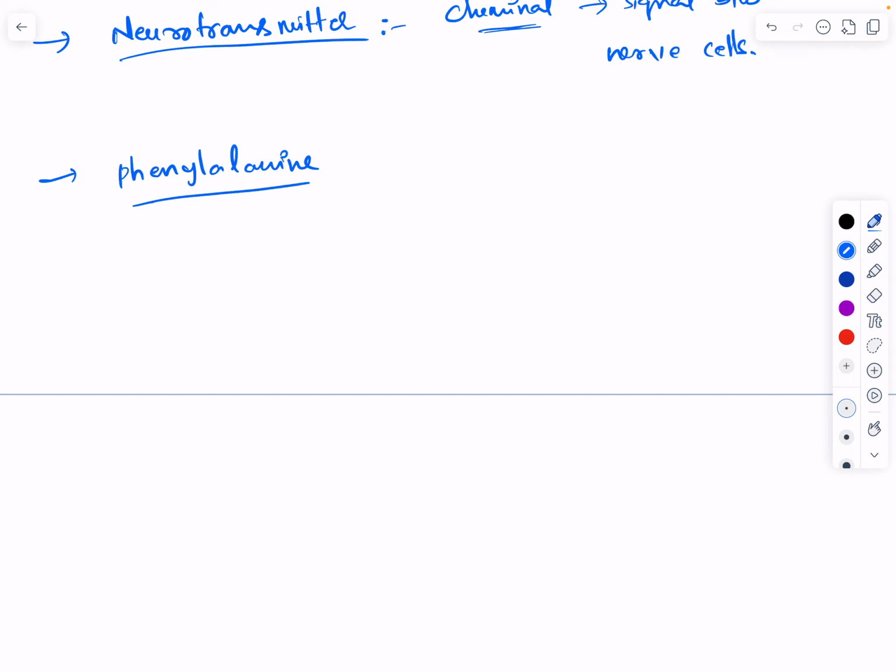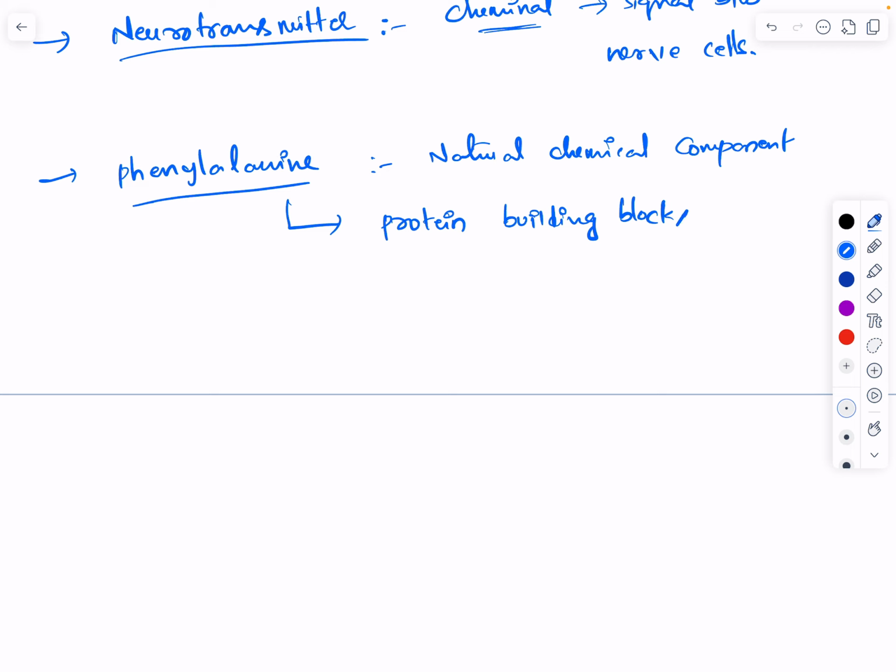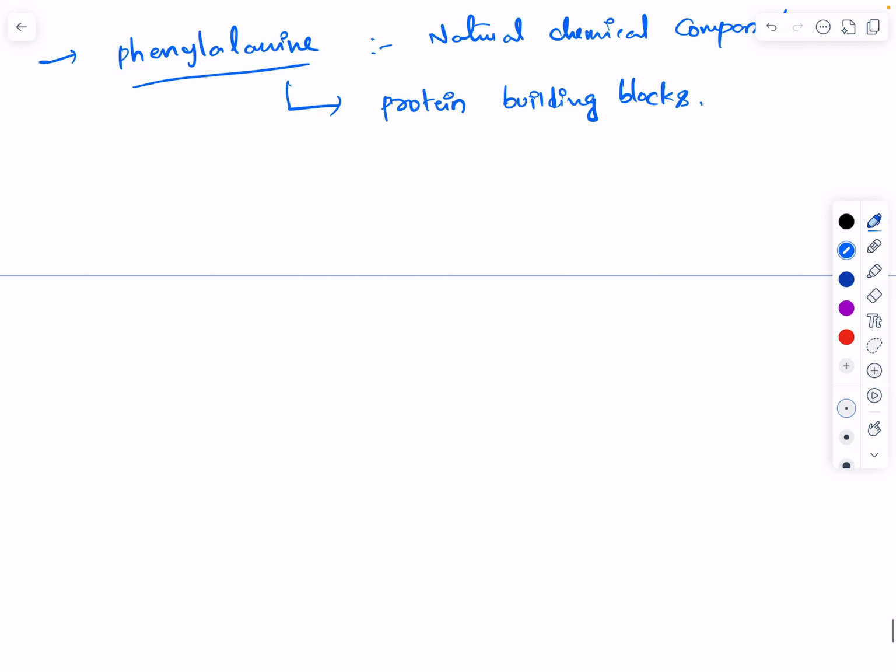Now, another technical term you have to understand is phenylalanine. Phenylalanine is a natural chemical component. It is also a chemical. Generally, we can find it in plants and animals, and it is a very important part of protein building blocks. Make sure that it is important even for the prelims.